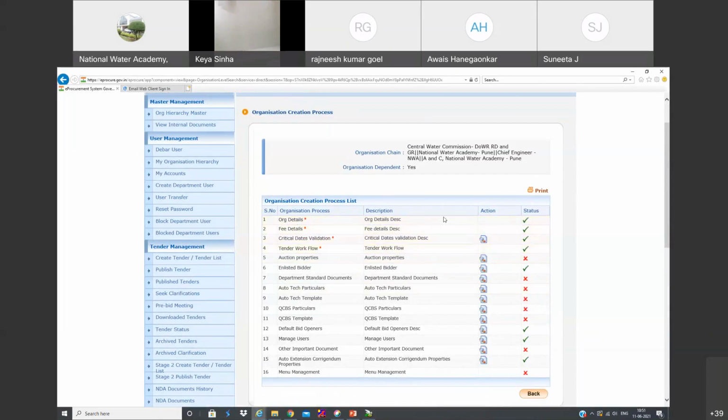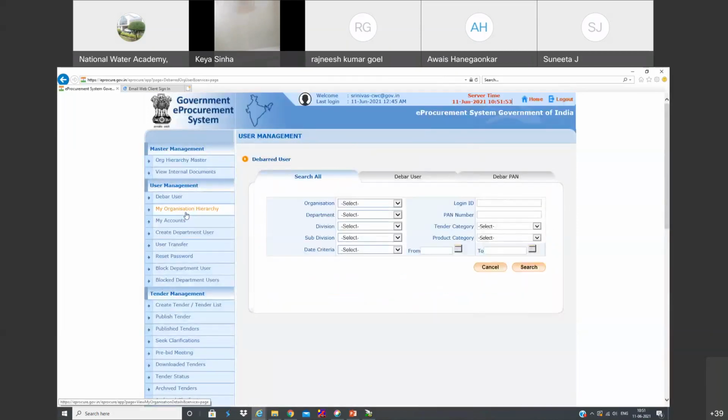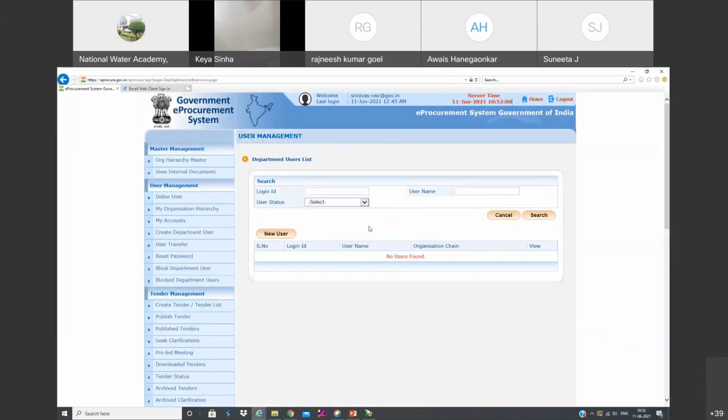Organization details, everything you can see here, and user management. First time you log in, the first thing you need to do is create a departmental user. Suppose you are a tender inviting authority, or an officer of XEN level, you need to first log in and add the subsequent users under your level, like AE or JE. So we need to add.